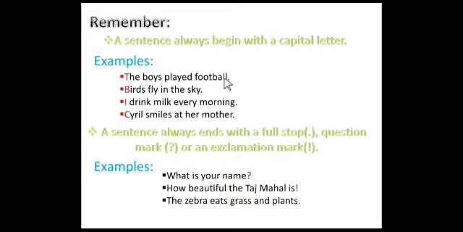So there are three steps that you should remember. The first one, a sentence always begins with a capital letter. Listen carefully, dear students. I think I taught this in the previous class, in the first standard. A sentence must begin with a capital letter.